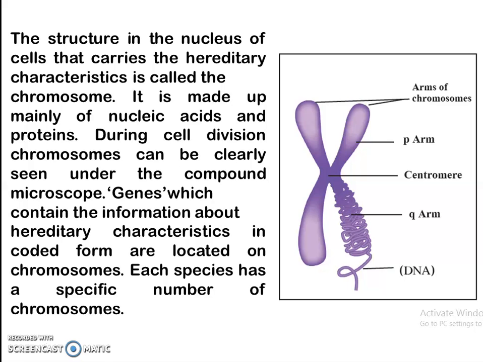During cell division, chromosomes can be very clearly seen under the compound microscope. Genes which contain the information about hereditary characteristics in a coded form are located on the chromosomes. Each species has a specific number of chromosomes.